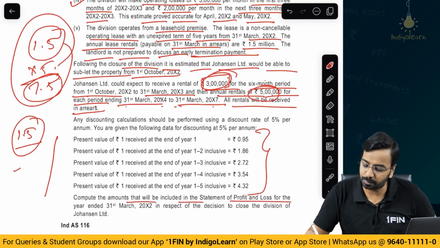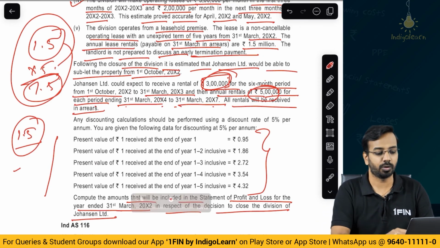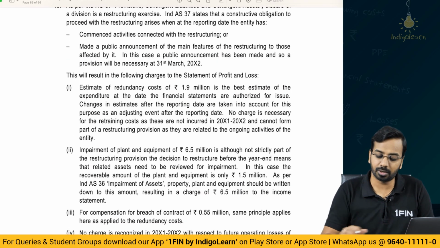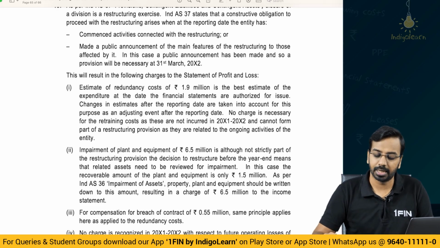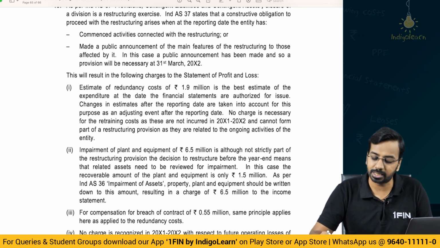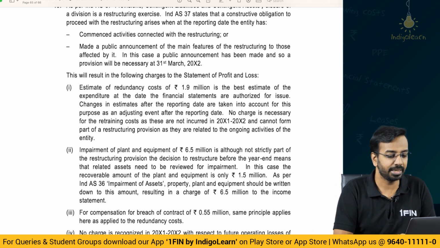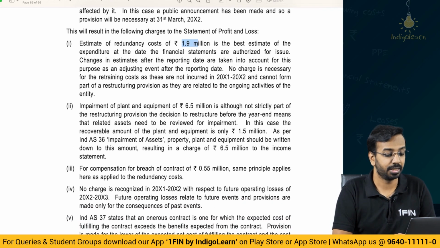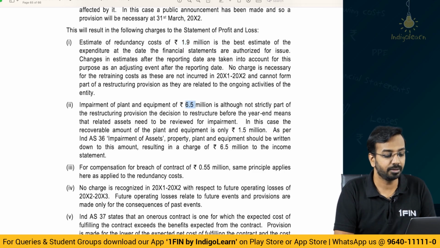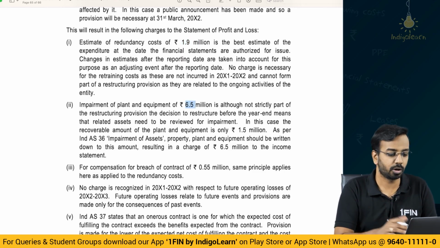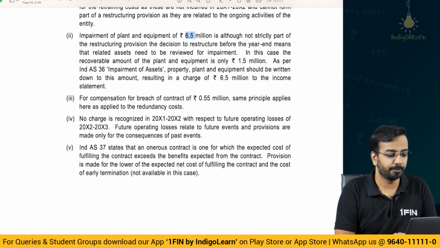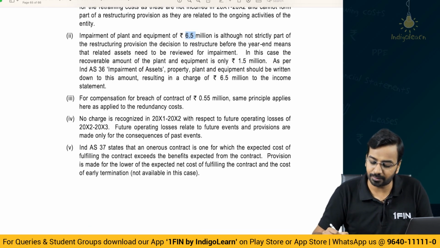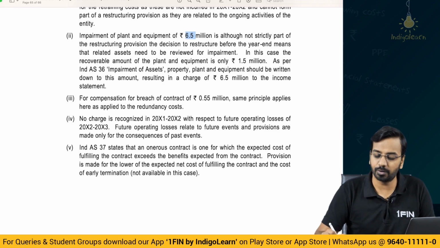Compute the amount that will be included in the P&L for the year ended 31st March of year 2 in respect of the decision to close the division of Johansson Limited. So, first one, redundancy cost. Now, what is the question about on 31st of March? If you see redundancy cost, initially they said estimated 2 million, but by 31st March, how much is the redundancy cost? 1.9 million. So, we will recognize a cost of 1.9 million, right? Retraining cost, we will not consider. Then, impairment of plant, 6.5 million, that also needs to be provided, though it's not a part of restructuring provision. Then, compensation for breach of contract, they settle at 5.5, so 5.5 lakhs will be recognized.